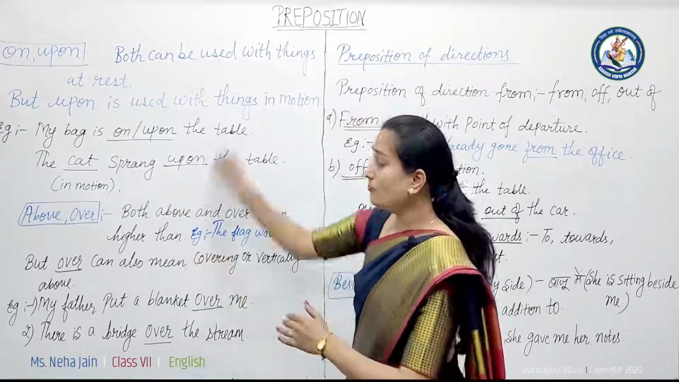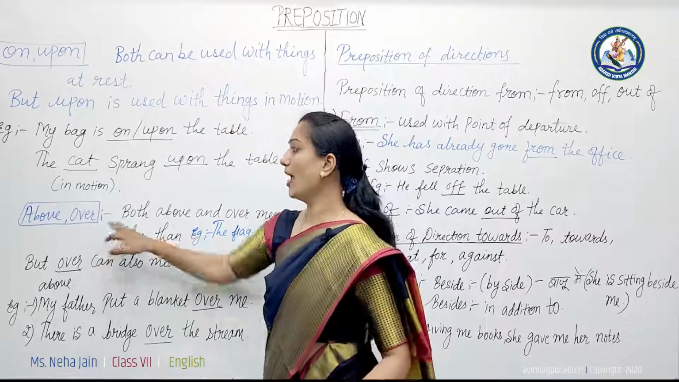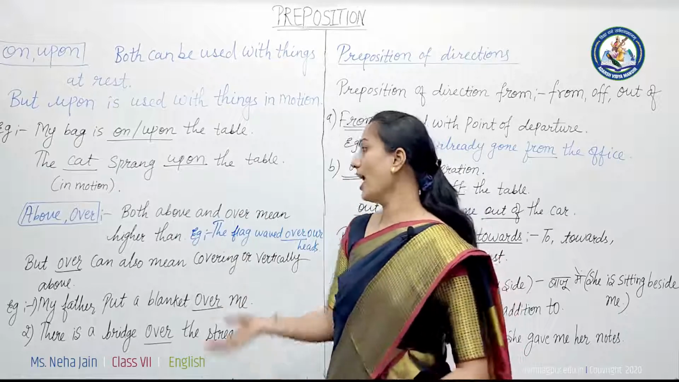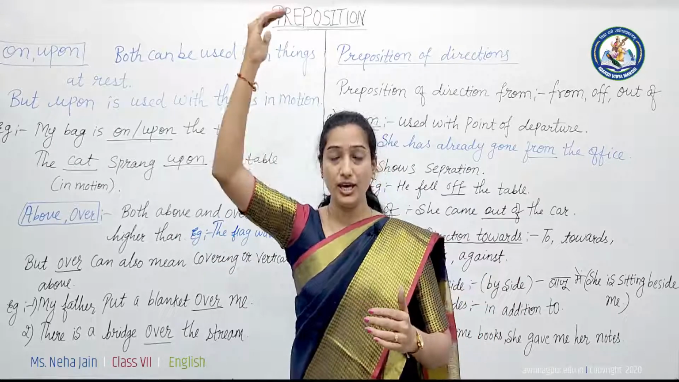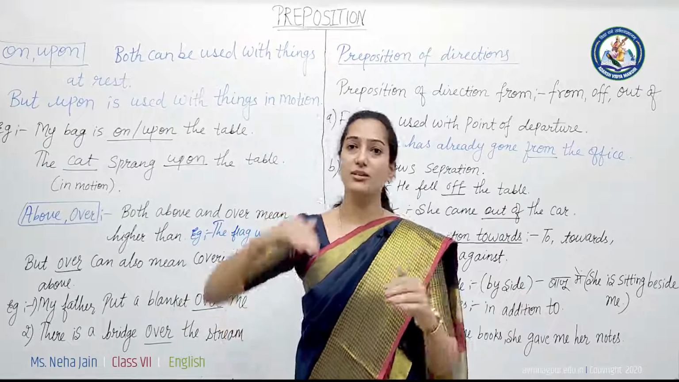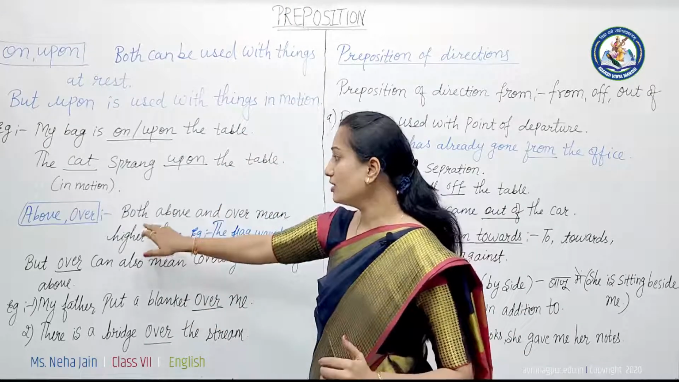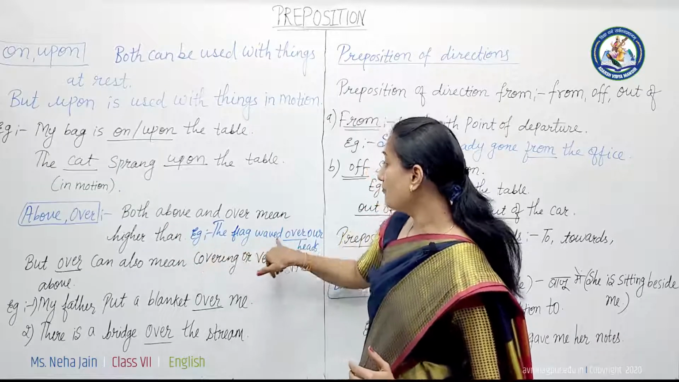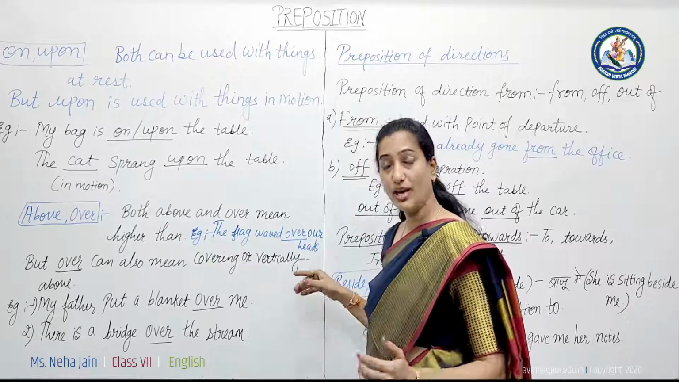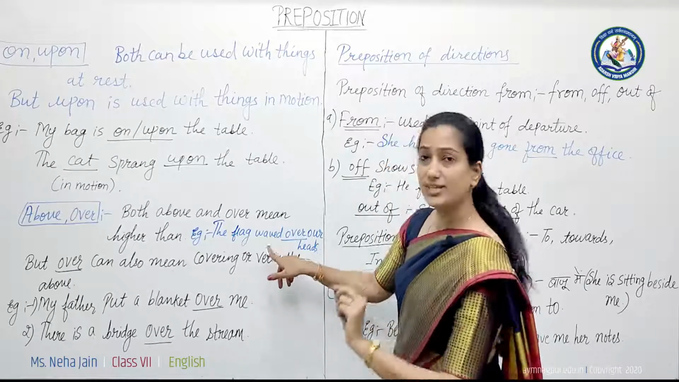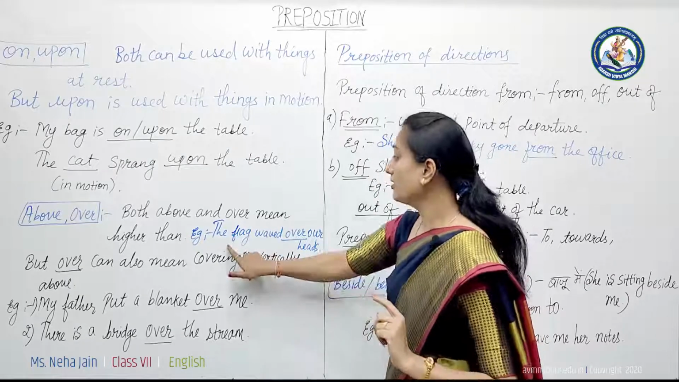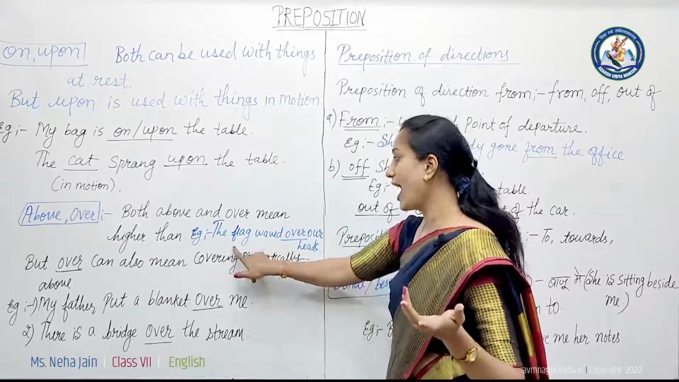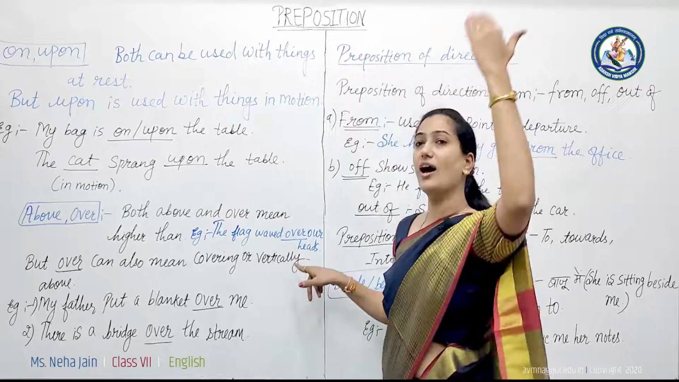Got it? Now the next one is above and over. Both above and over mean higher than. When we talk about things that are higher than something, then we use both above and over. Example: the flag waved over our heads. We can say this sentence in the same manner. The flag waved over our heads, or you can say like this, the flag waved above our heads.